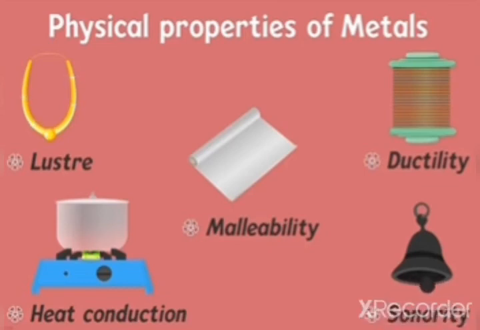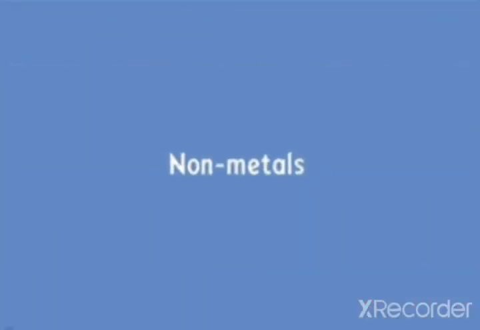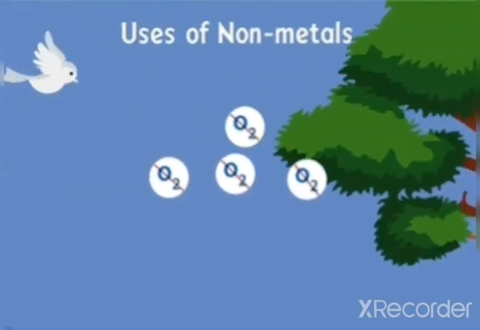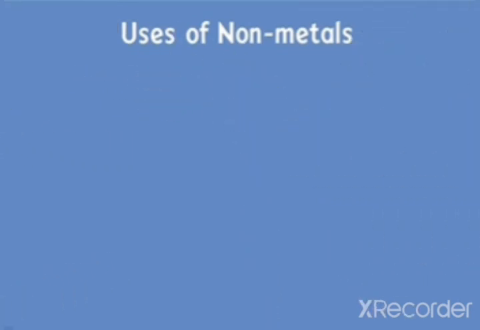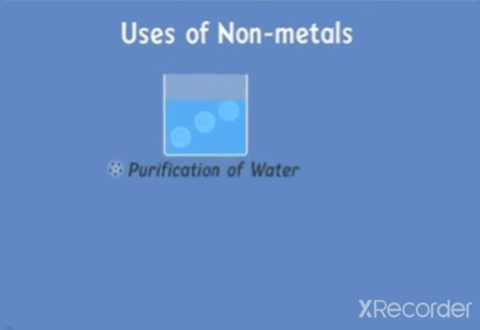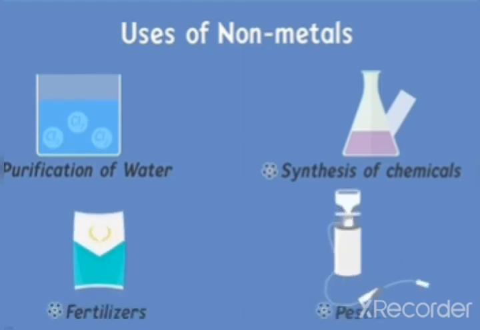Now, can we say that metals are used in almost every commodity that we use in daily life? Absolutely. So are metals more important than non-metals? Not really. Even non-metals play a major role in our daily lives. Just imagine if we had no oxygen in the air, there would be no life. Not only this, but several important processes like purification of water and synthesis of important chemicals employ many non-metals. Many fertilizers and even pesticides are made out of non-metals.